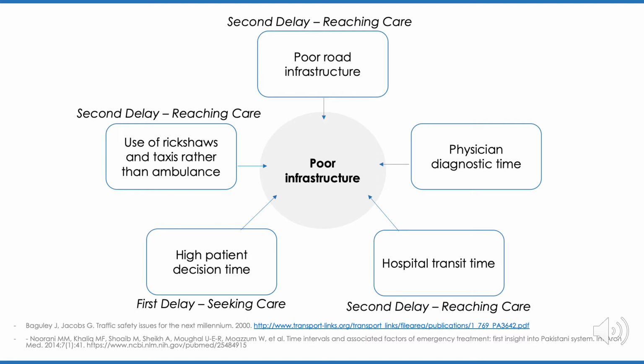Then the use of rickshaws and taxis instead of ambulances also delays patients seeking care. And finally, a high hospital transit time prevents patients from reaching the care that they need. The third delay is in a high physician diagnostic time. And these 3 levels of delays combined in the infrastructure system all prevent patients from seeking care in a timely manner.